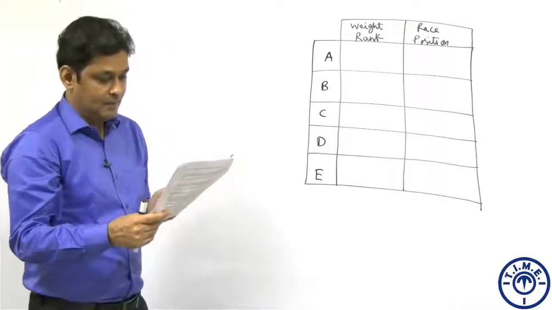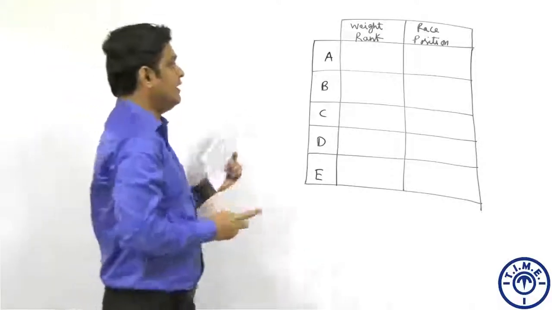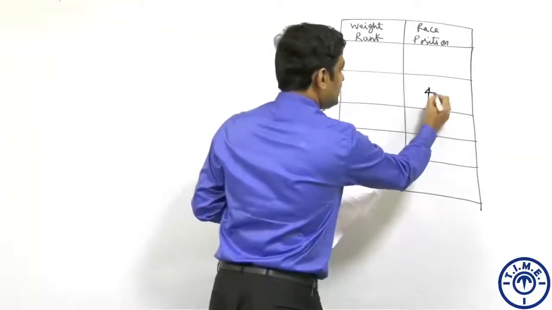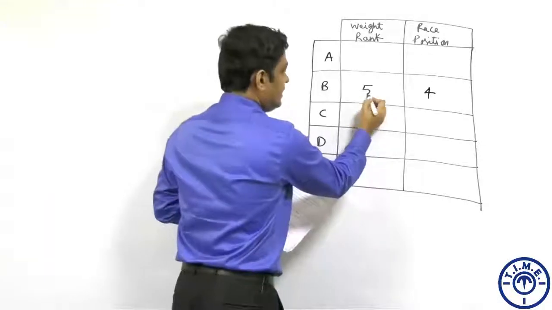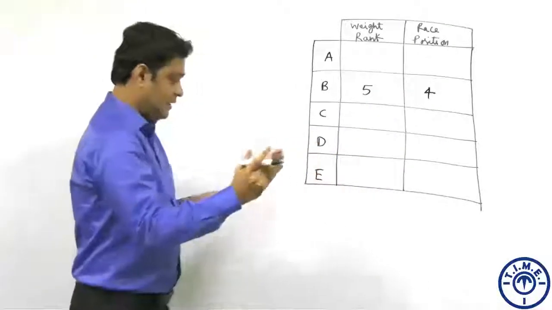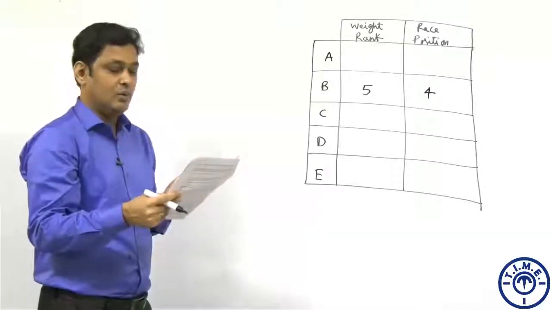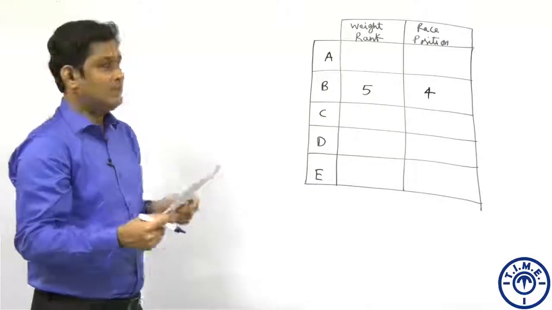It is also known that B, who was ranked 5th, was the 4th person to finish. In the race, he is the 4th person to finish and he is ranked 5th in terms of weight. Let's understand the implication of the previous statement, which said no 2 people whose ranks were consecutive finished consecutively in any order.